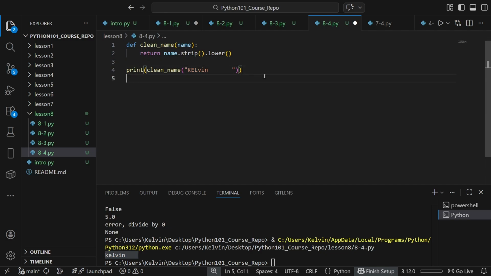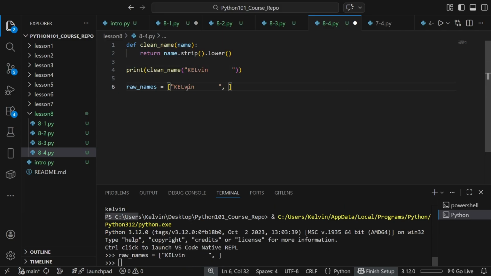Now, what if we had a list of raw names? Say we had this messy Calvin string right here, and then we had Ava, uppercase, and John with a single space, and Paul.